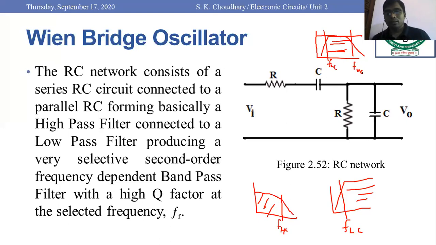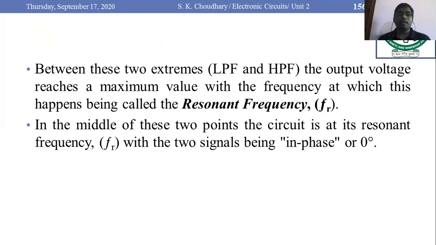Okay. So this RC network would be acting as a second order frequency dependent band pass filter of resonant frequency FR. Between these two extremes, low pass filter and high pass filter, the output voltage reaches a maximum value at the frequency called the resonant frequency FR.